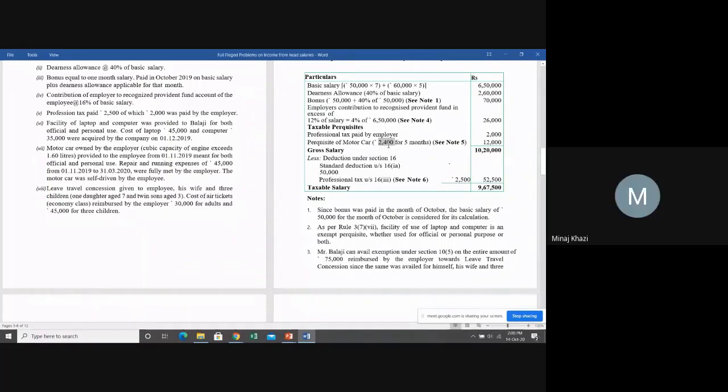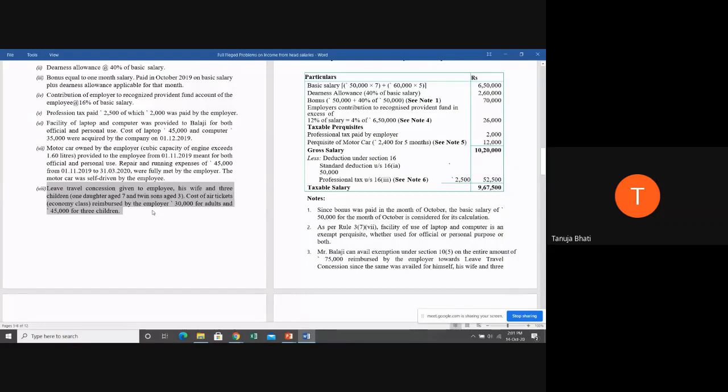Ma'am, can you explain once again this leave travel concession provision? I did not understand actually. Okay, again, in my lecture number 11, I've explained what leave travel concession is: when any employee is going for leave, traveling within India to any other city, he takes the fare charges, because to travel from one place to another you require tickets, right? Either it can be an air ticket, or you can go by railways or by bus. Any ticket he is taking, suppose it's in economy class.